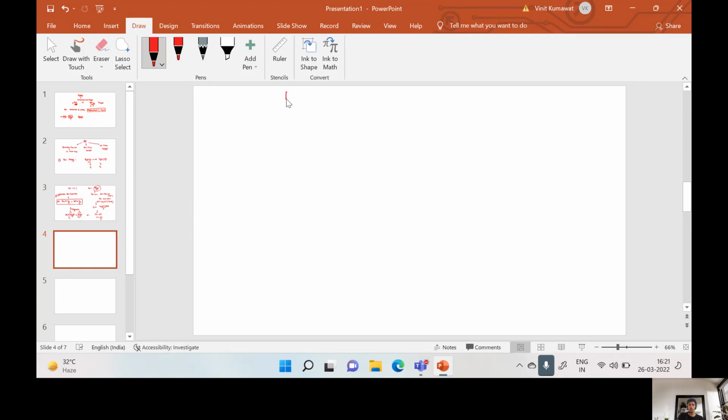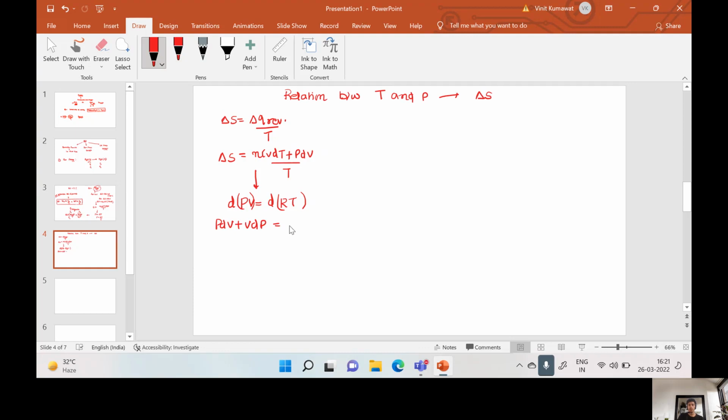Since entropy change is equal to heat change reversibly at a particular temperature T, which is equal to nCV dT plus PdV divided by T. As PV is equal to RT for ideal gas, on differentiating this we get PdV plus VdP equal to TdR plus RdT.